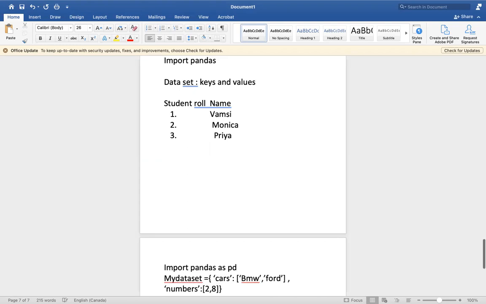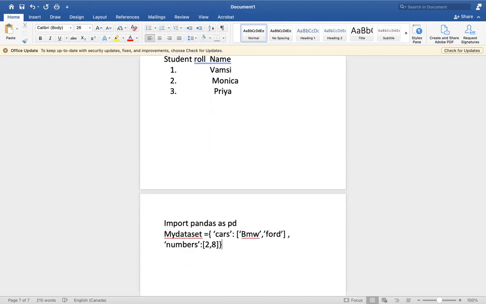If you want to print this data set, here we won't directly use print of the data set. For this data set, I will assign a variable. So I am assigning my variable as this data set.